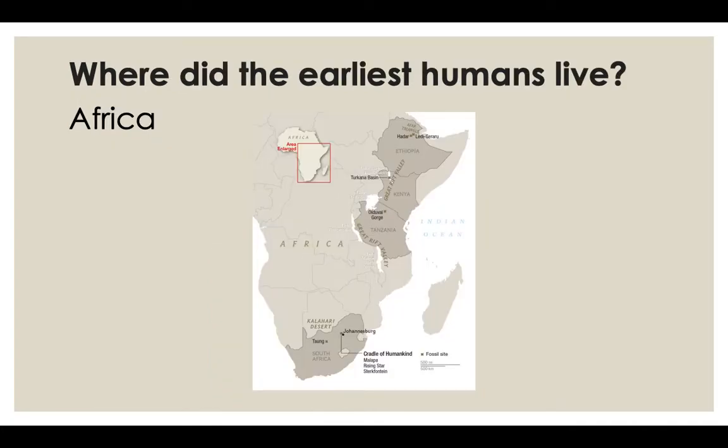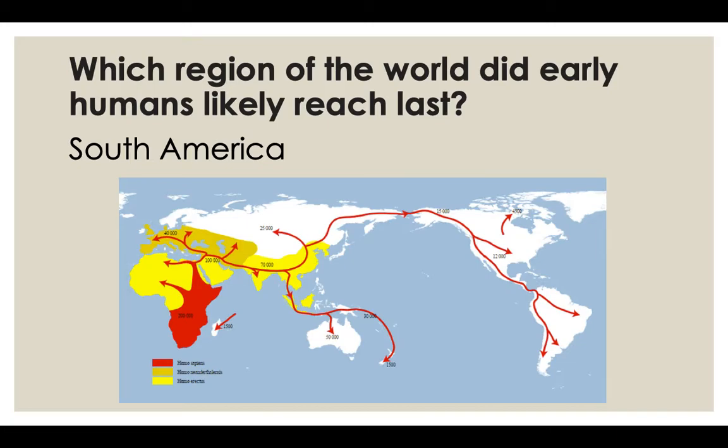Where did the earliest humans live? This would be Africa. So this question on the test is going to be a map, and you're going to have to pick the answer, the letter that's located in Africa. Which region of the world did early humans likely reach last? So this is excluding Antarctica. So the answer is South America. You can see, looking at this map, from Africa, the furthest away they could possibly get is South America. So that's the answer.